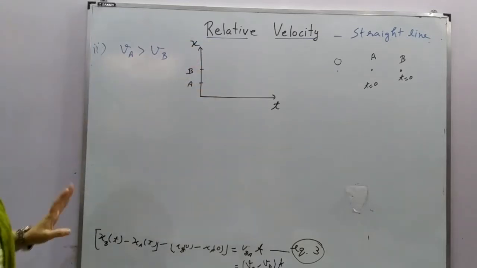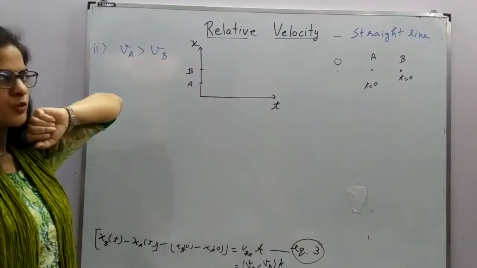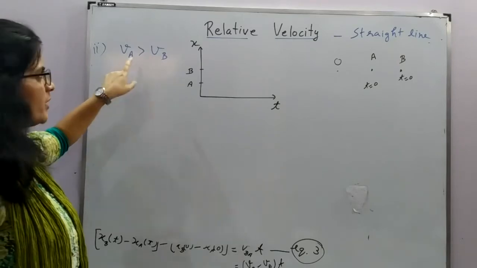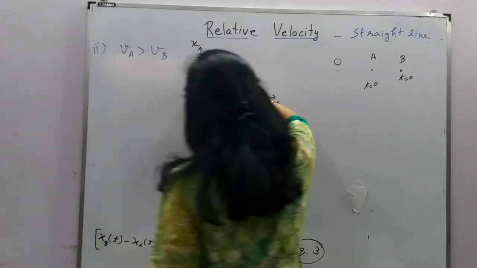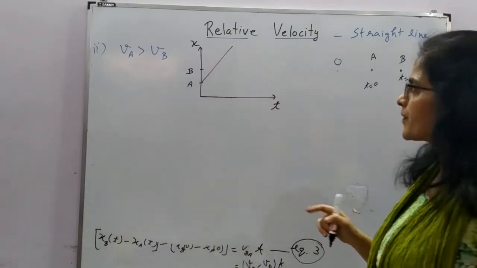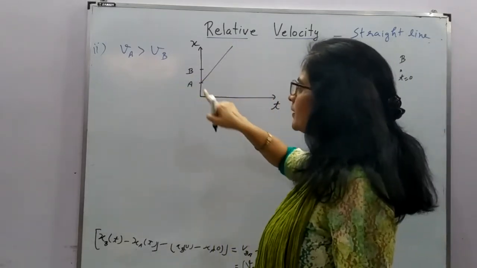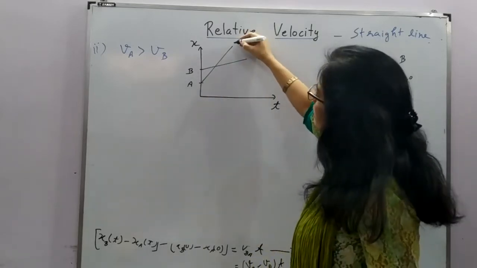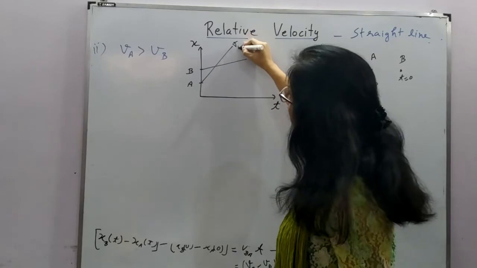Now VA is greater, so its slope will be more. So we can say that its slope will be this, and B's slope is less. So this is the graph for this case.